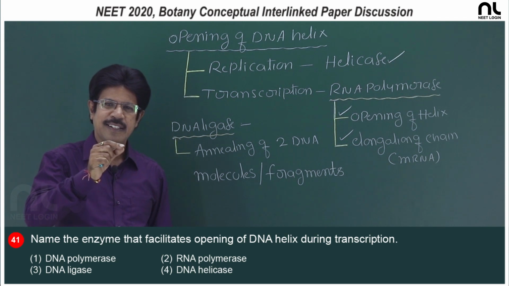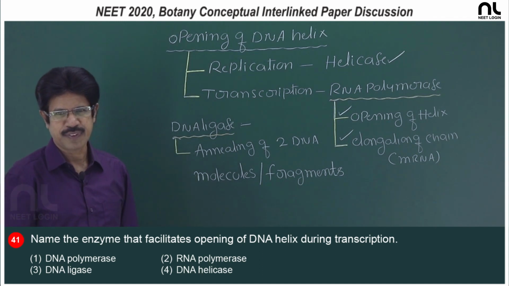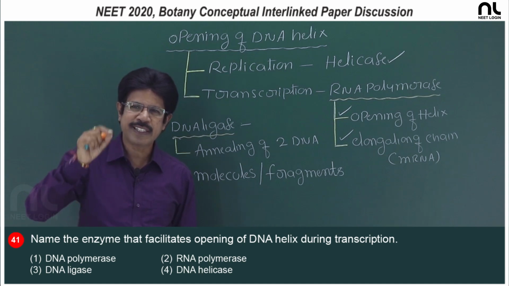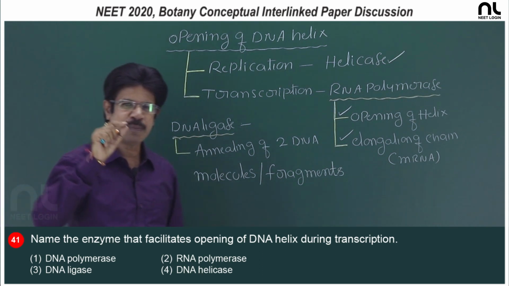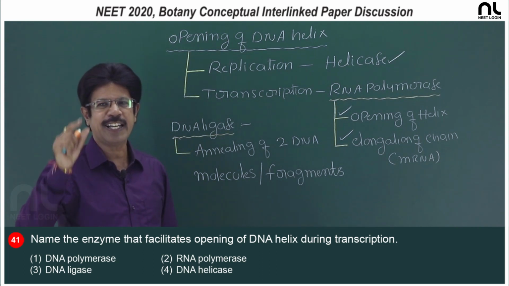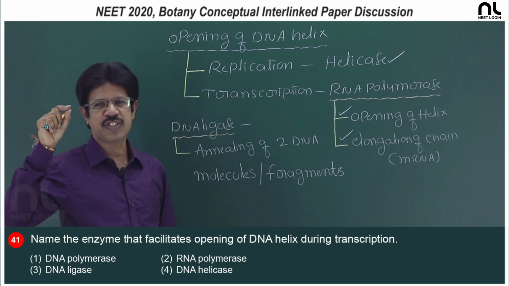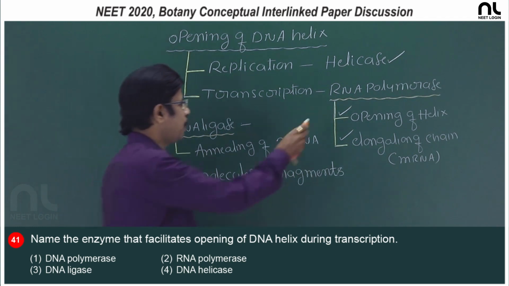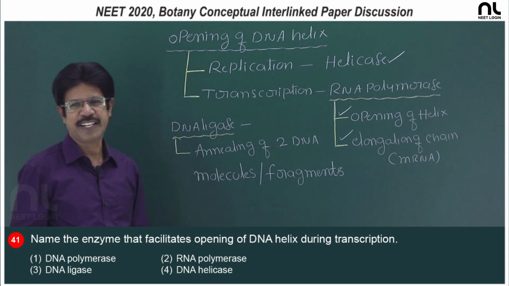RNA polymerase transiently associated with the sigma factor helps in initiation. RNA polymerase transiently bound with the rho factor helps in termination. So, RNA polymerase changes its specificity by associating with sigma and rho factors responsible for initiation and termination respectively. But RNA polymerase alone can function in opening of the helix and elongation of the chain, that is mRNA.